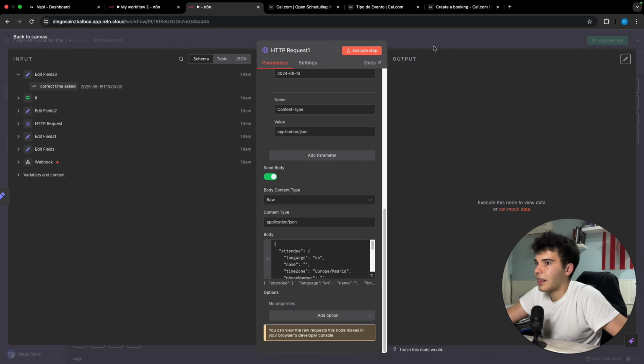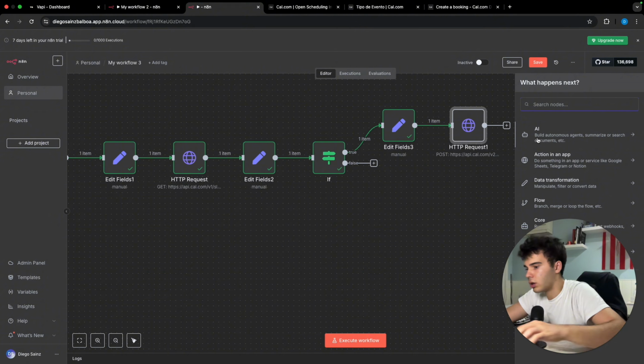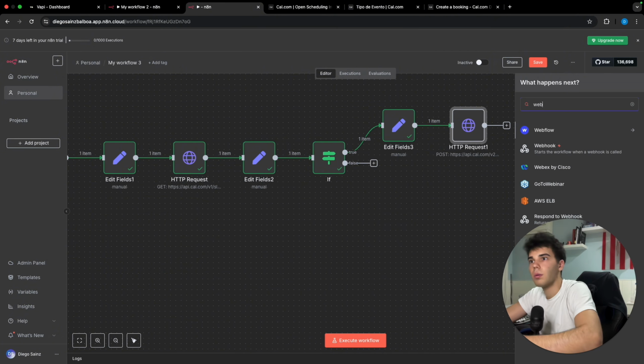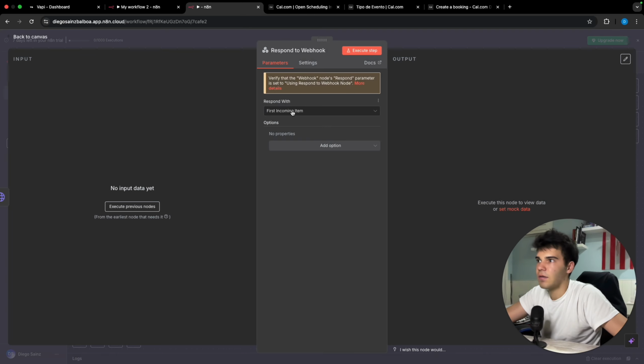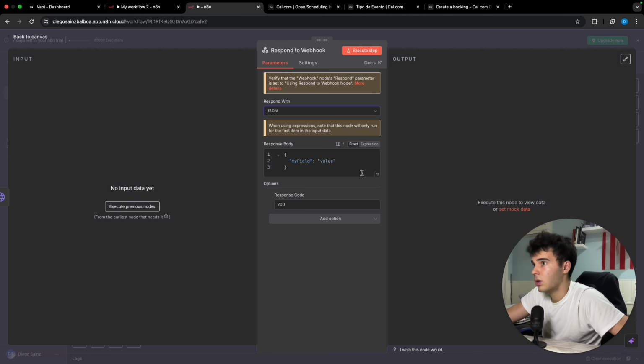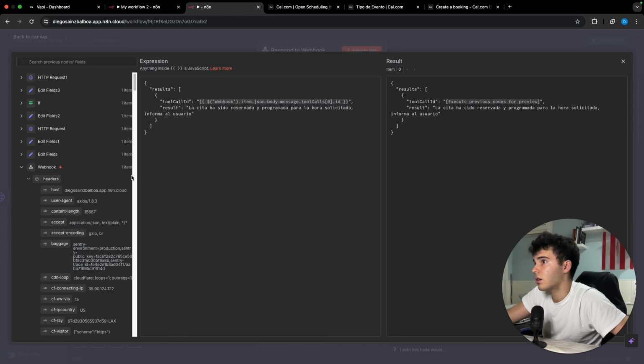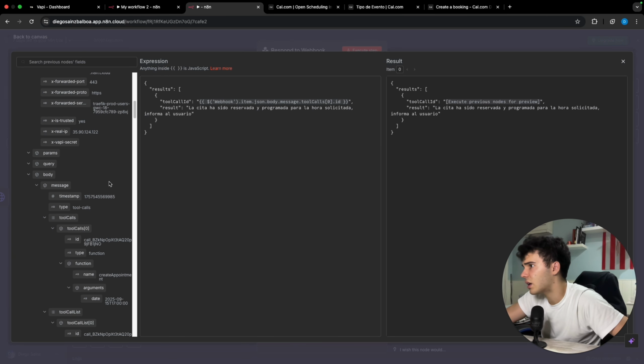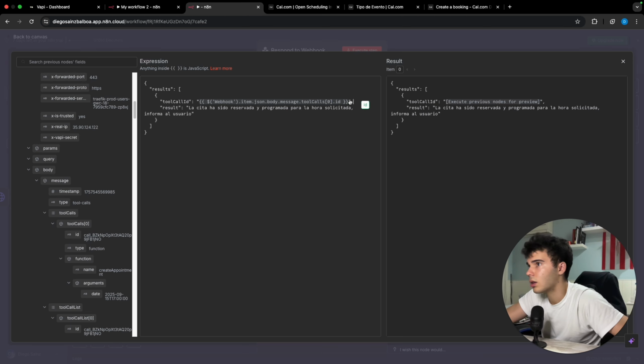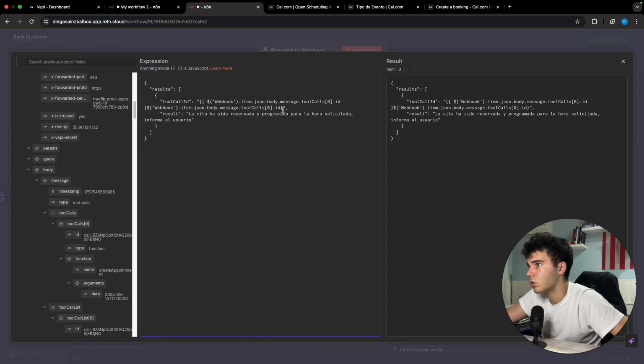So the rest is gonna be left like this, and we will later have to include a webhook response that, as you probably know, Vapi doesn't get the information if we just output the first and incoming item. So we should actually change it a bit. First of all, the response code should be 200. Then we are gonna have to add a JSON. There you go. And we're gonna actually change this to expression and put this here. So the tool call ID, this thing that we're seeing here, is exactly the same tool call ID that we're gonna find here. So it should be this one. Exactly, it's gonna appear in gray, just so you know, but you should just get it from there, okay? So it's as easy as that.